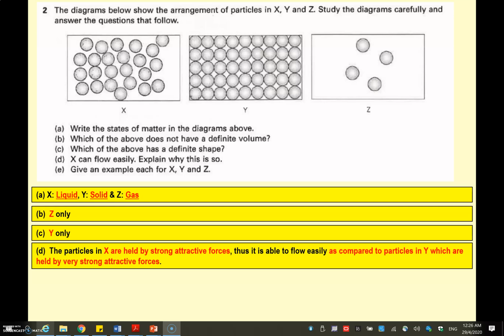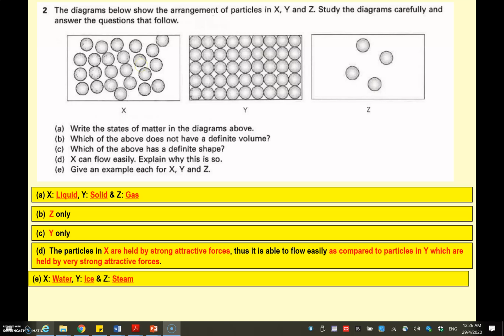So the particles in liquids are still able to slide past one another, allowing it to flow. As compared to solids, where solid particles are actually held by very strong attractive forces. Example, you can use water, ice, and steam.